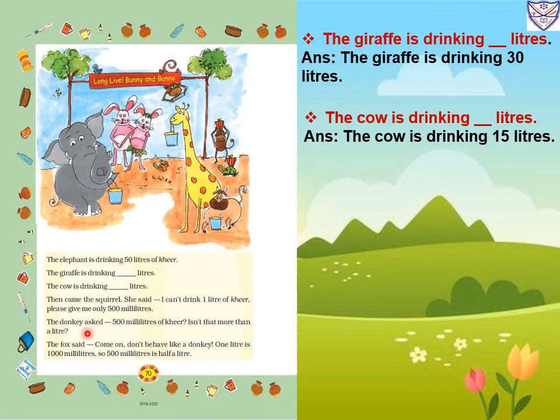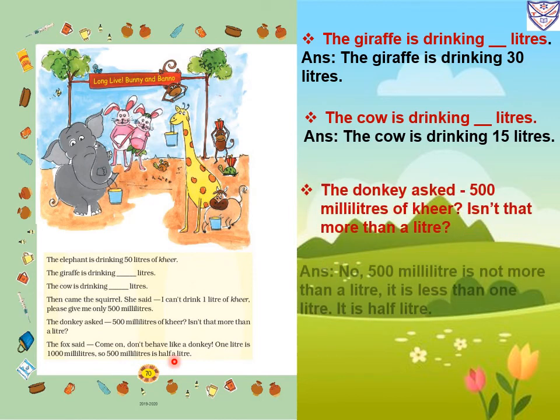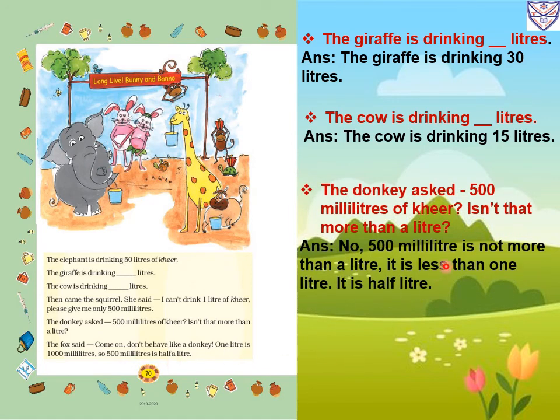The donkey asked, 500 milliliters of kheer, isn't that more than a liter? So the donkey is confused. The fox said, come on, don't behave like a donkey. 1 liter is 1000 milliliters, so 500 milliliters is half a liter. So no, 500 milliliters is not more than a liter. It is less than 1 liter. It is half a liter.